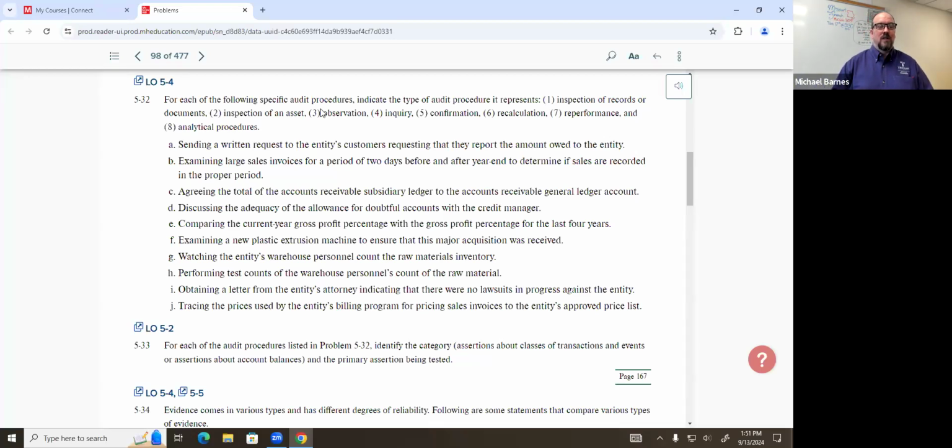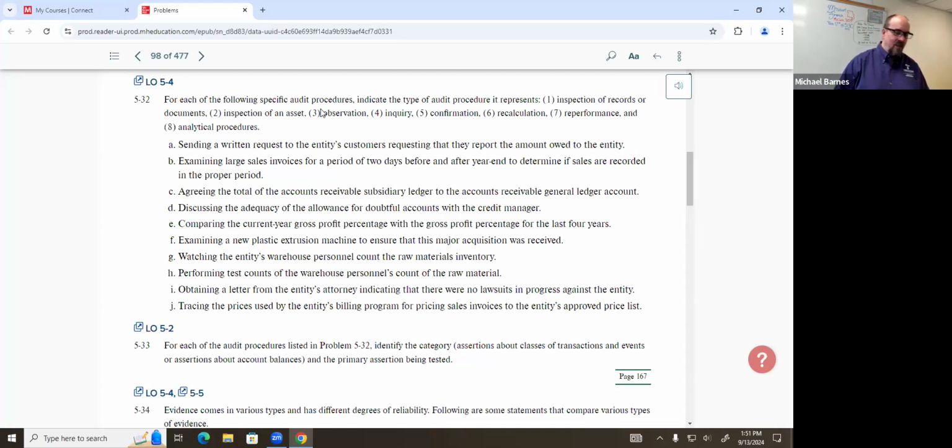So it's reperformance. Our client is doing a task and we say we are going to do the same task and see if our results match with what the client is doing. That is a reperformance task. Which is going to be higher reliability, observation or reperformance? Reperformance, because we're the ones doing it. That's why we do those test counts, to get a little bit higher reliability. Next, obtaining a letter from the entity's attorney indicating that there were no lawsuits in progress against the entity.